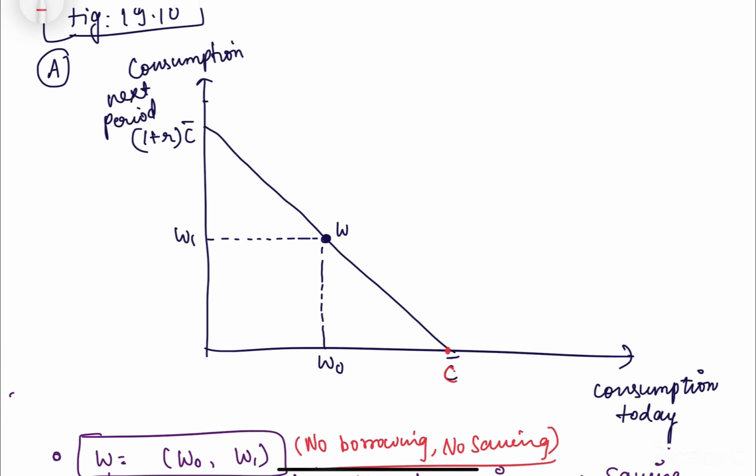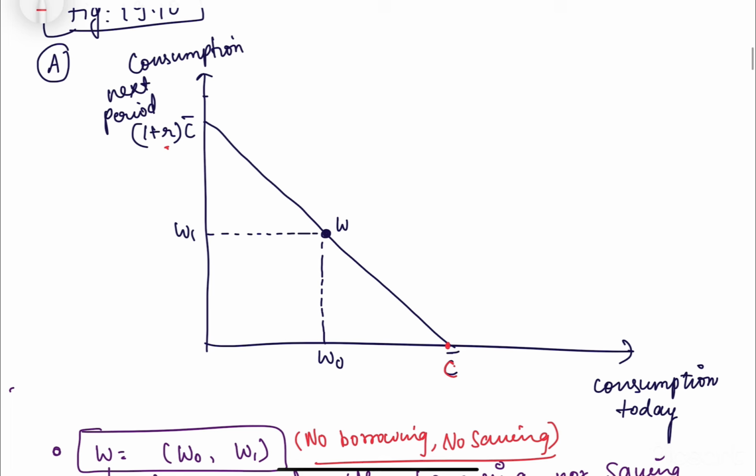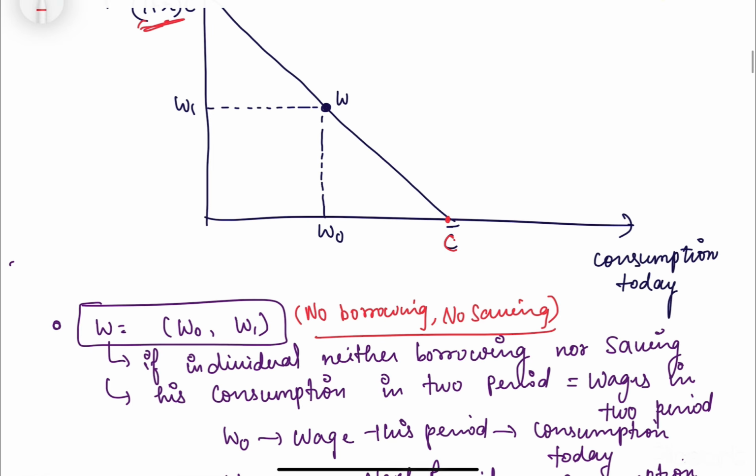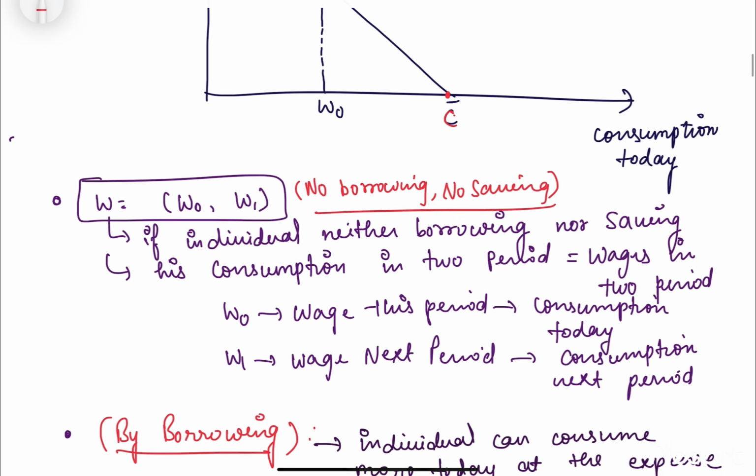Obviously, if we do not consume anything today, our whole income will be saved and we will earn interest in the future. So the total amount of consumption that we would have next year would be this. And let's say we are not borrowing or saving anything. We are earning W0, the wage in this period, and we are consuming this whole amount today only.